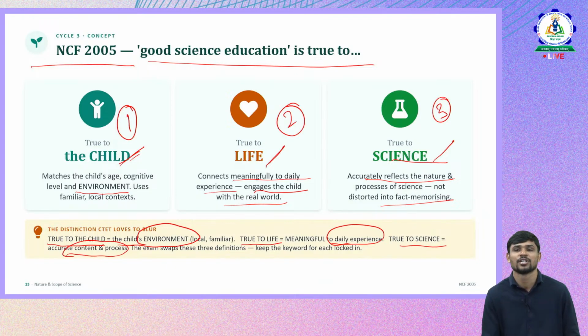This is how you should remember when questions related to NCF 2005 and true to the child, true to life, and true to science come. True to the child means environment and cognitive level. Life means real life experiences. Science means content and process.